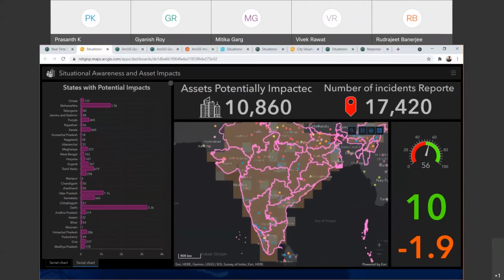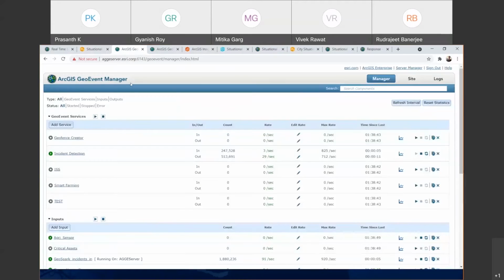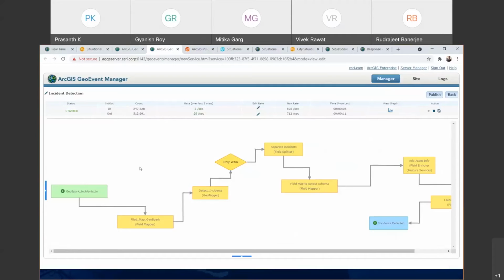Now, let me move ahead and show you how Geo Event Manager or Geo Event Server helped me to integrate this incident detection workflow. You can see I have configured a Geo Event service called incident detection, and I have live data coming in from GeoSpark. This is the Geo Event Server Manager where my live GeoSpark incidents are running.